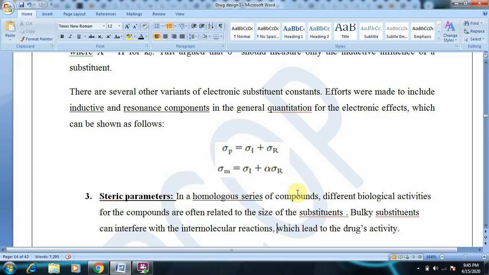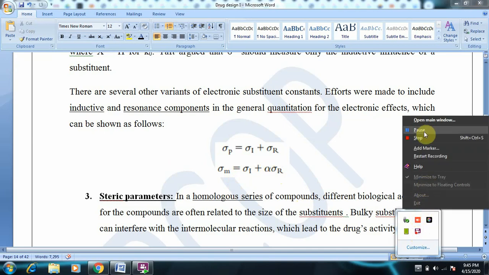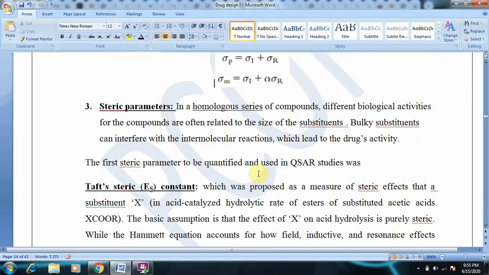And the next parameters we are going to study under these physico-chemical descriptors are steric parameters. What is meant by steric? Steric is nothing but the bulkiness of a group. In a homologous series of compounds, you know what is a homologous series?